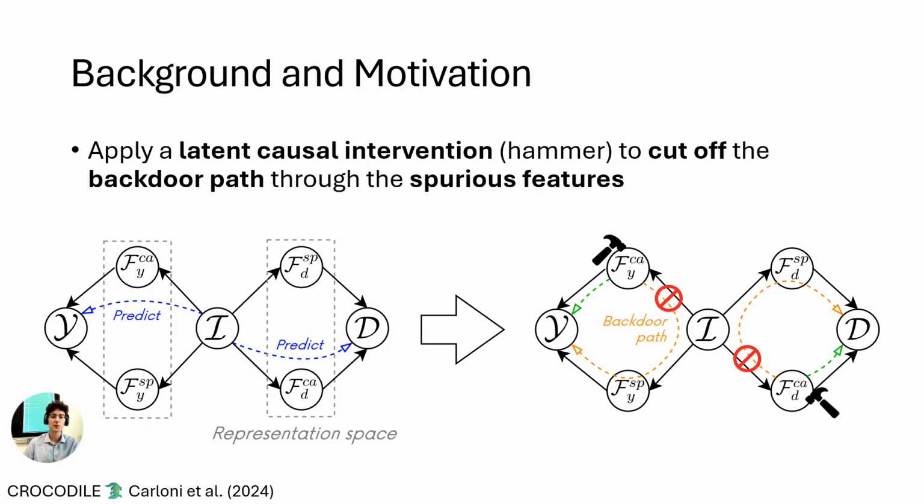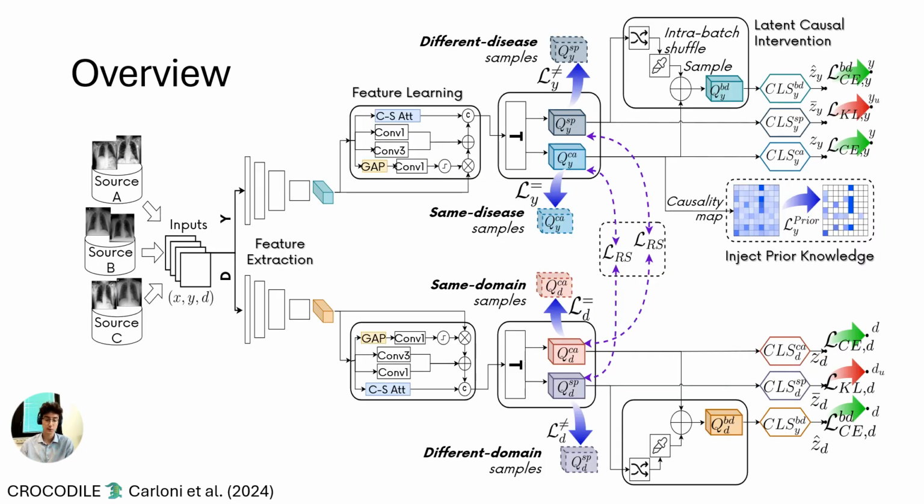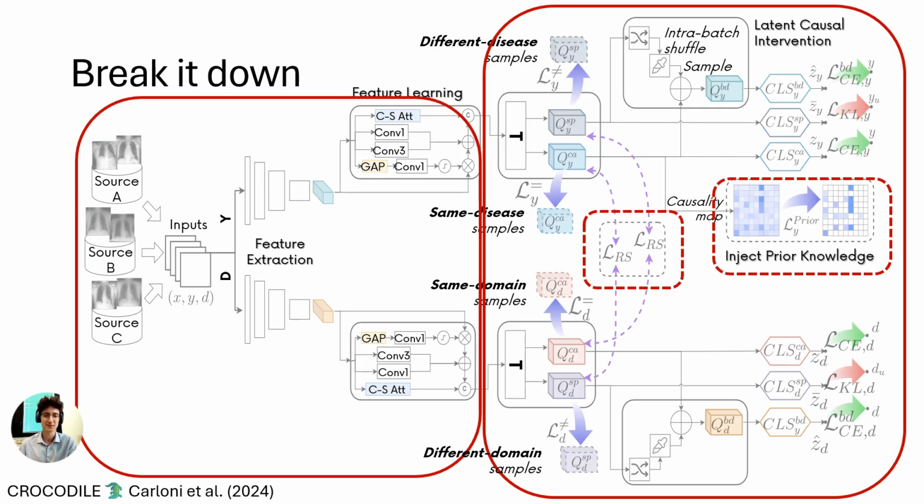Here we leverage the intervention tool from causal theory, and as you can see from the hammer, we applied this intervention on the causal features, thus breaking the backdoor path that would spuriously predict the outcome via the spurious instead of the causal features. This way the model learns a better and more generalizable mechanism. This is the overview of our dual branched system we named CROCODILE, but do not be intimidated. I will break it down into different parts.